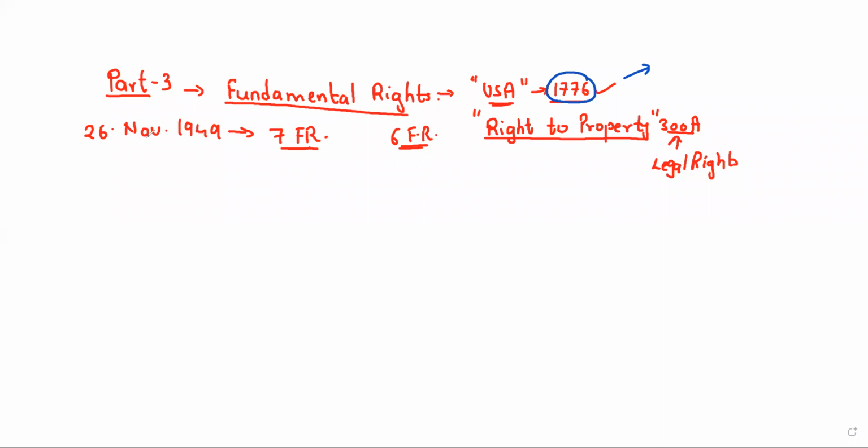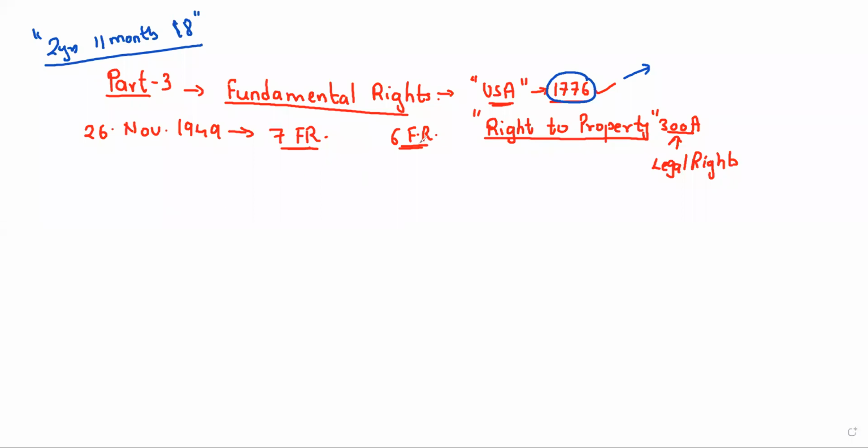Sir, when did we get fundamental rights? In which year was our constitution made? Yesterday we saw, right, 2 years, 11 months, and 18 days. Do you remember yesterday we were watching this? Our drafting committee was working to make the constitution. So in the gap of these 2 years, 11 months, 18 days, we took fundamental rights from the American Constitution. Okay, fine.